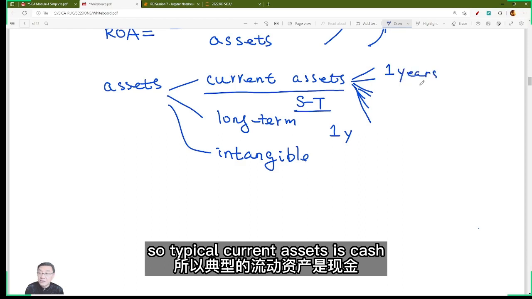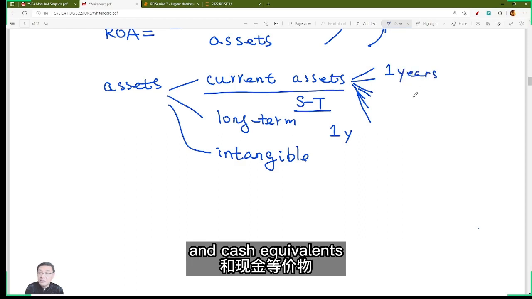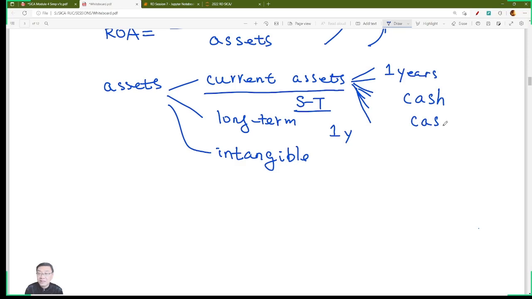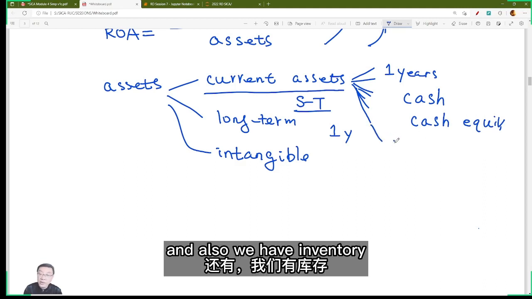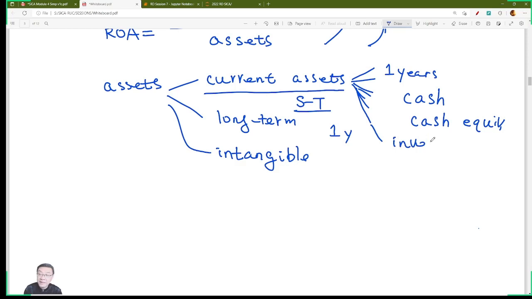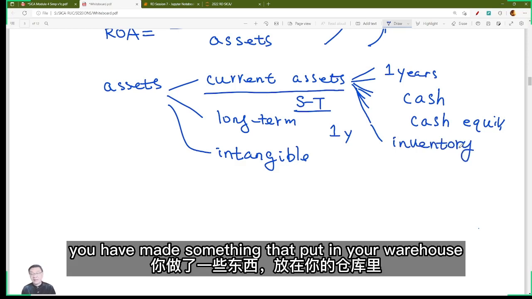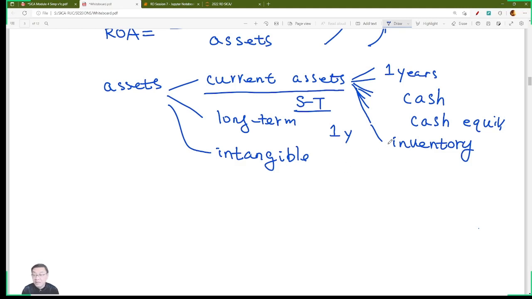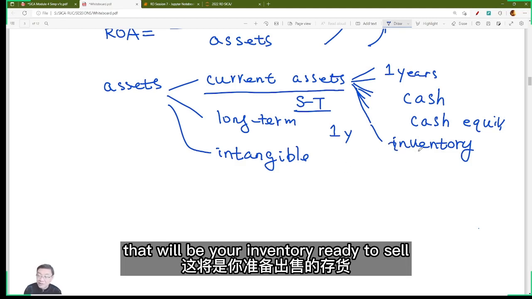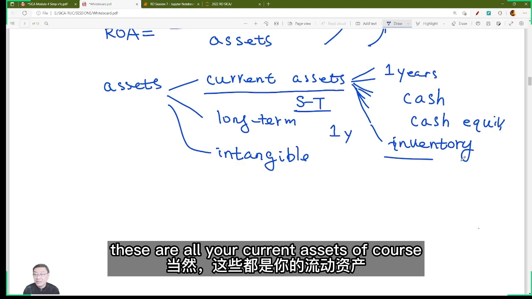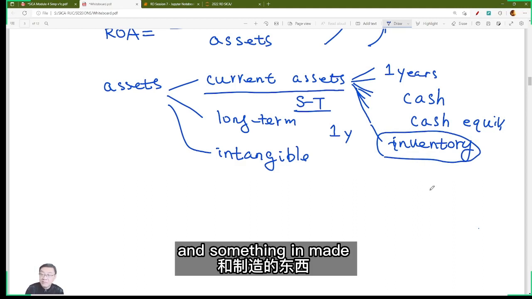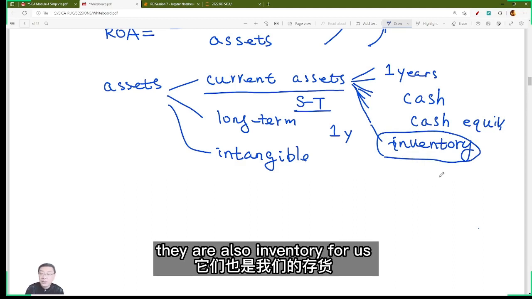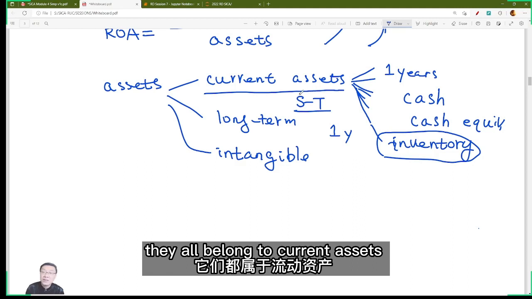So typical current assets are cash and cash equivalents, such as your savings in the bank. Definitely, it is your cash equivalent, right? And also we have inventory. You have made something that you put in your warehouse. That will be your inventory ready to sell. So these are all your current assets. Of course, we have some raw materials and work in progress. They are also inventory for us. They all belong to current assets.